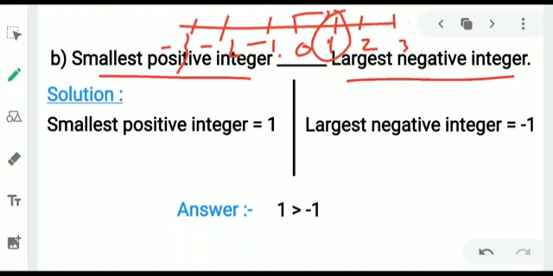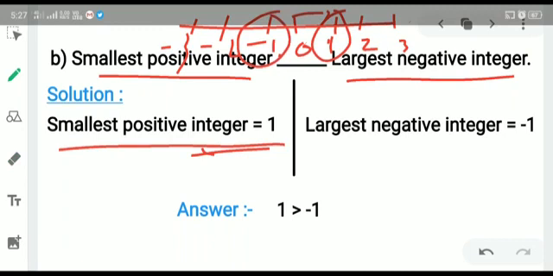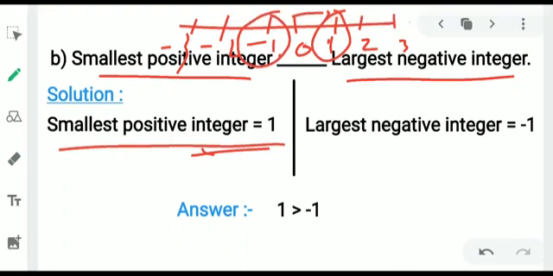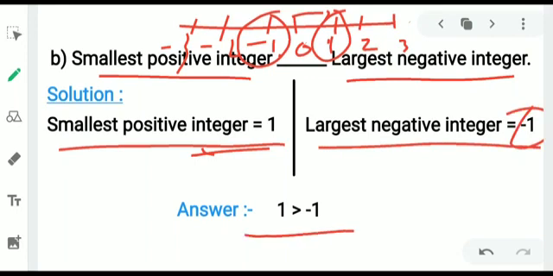And when we move left of the 0, the first number written is minus 1. All other numbers are written left of minus 1, so we can say the largest negative integer is minus 1. And we know that all positive integers are greater than negative integers, so 1 is always greater than minus 1.